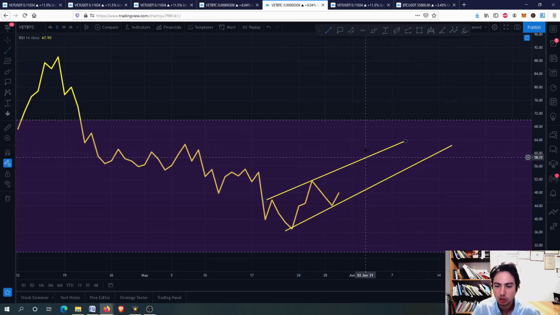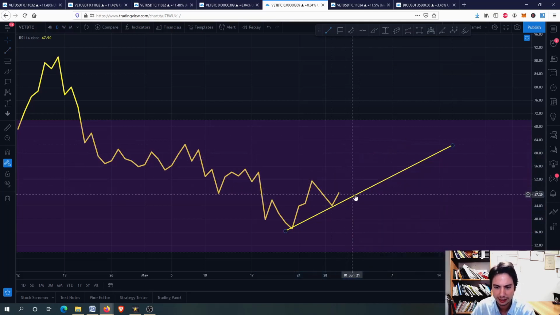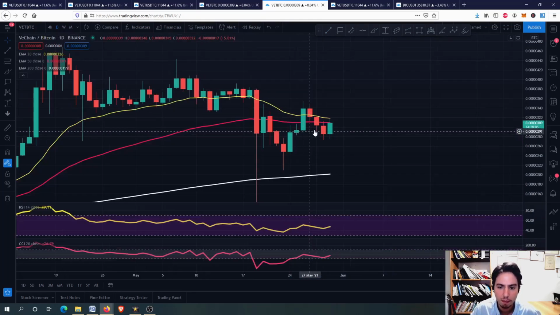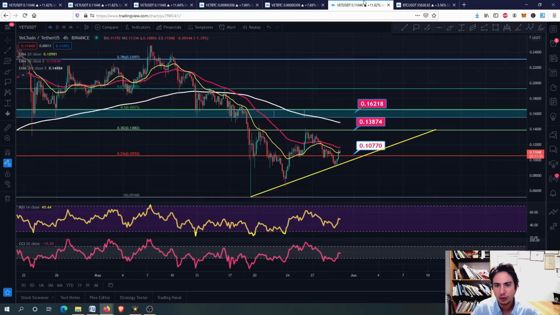We want to surpass even the resistance levels here. Of course, we need that, guys. We need that so much for Vechain against Bitcoin in the daily frame. So we are looking good, guys, for the mid long term. The point is, what are we doing in the short term?